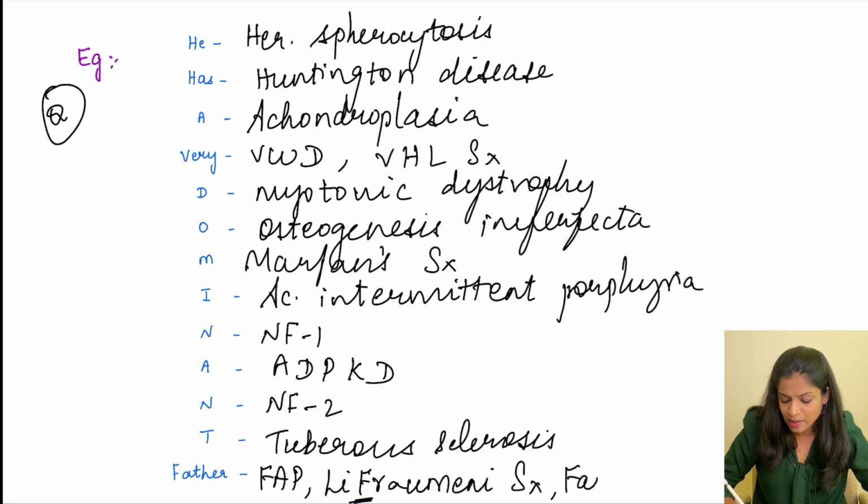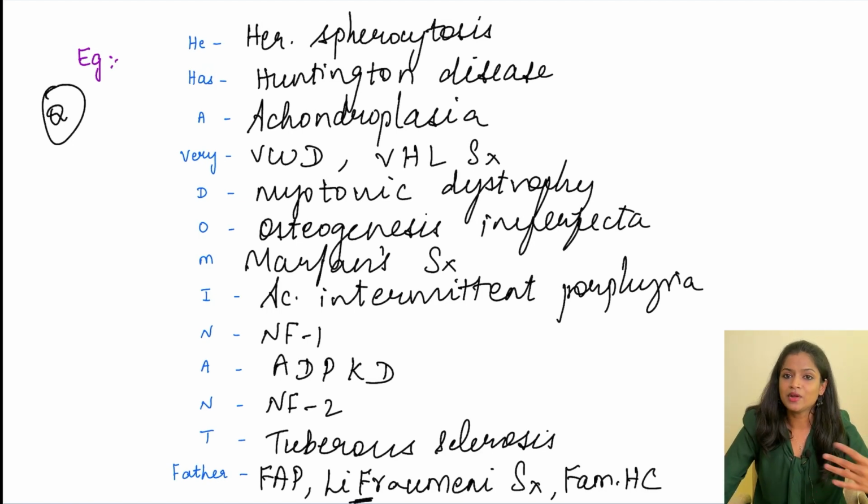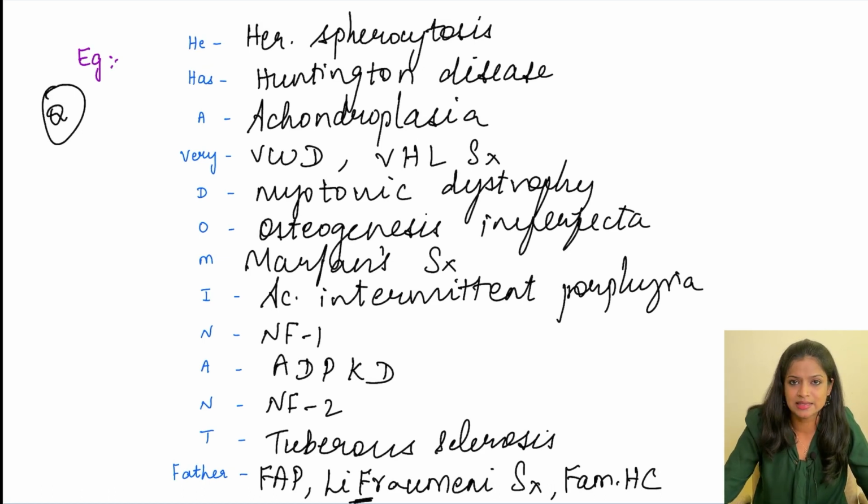Then we have familial hypercholesterolemia. Even though most inborn errors of metabolism usually come under the autosomal recessive pattern of inheritance, familial hypercholesterolemia is one exception in which there is an autosomal dominant pattern of inheritance. The cholesterol levels of these patients are very high, and there is an increased risk of developing atherosclerosis and coronary artery disease. The LDL receptor is the main defect here.